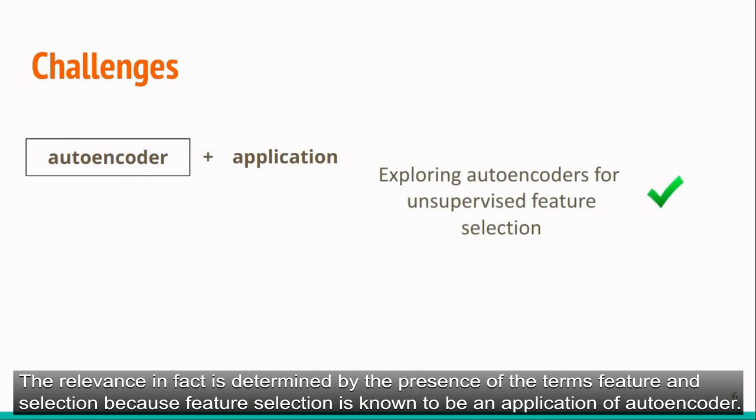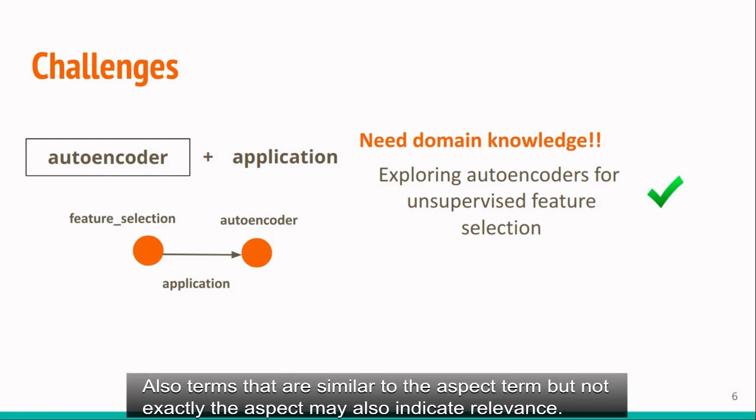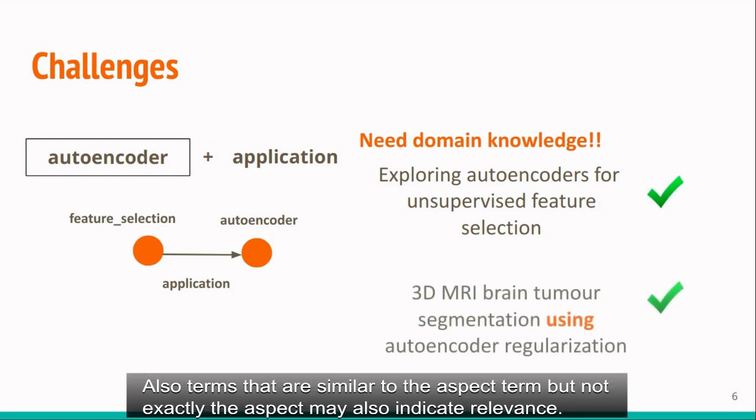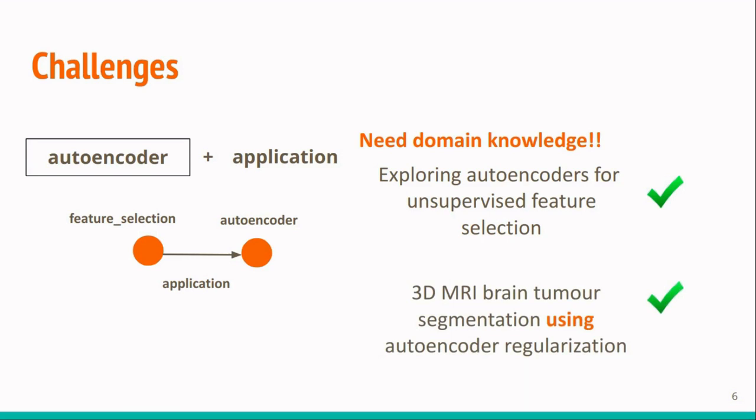The relevance in fact is determined by the presence of the terms feature and selection because feature selection is known to be an application of autoencoder. So we need domain knowledge. Also, terms that are similar to the aspect term but are not exactly the aspect term may also indicate relevance. So we have to consider all these issues.